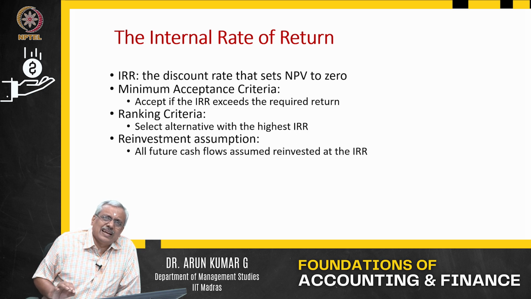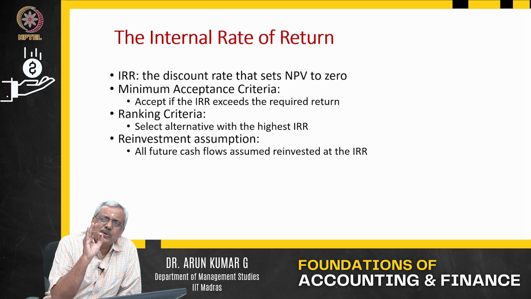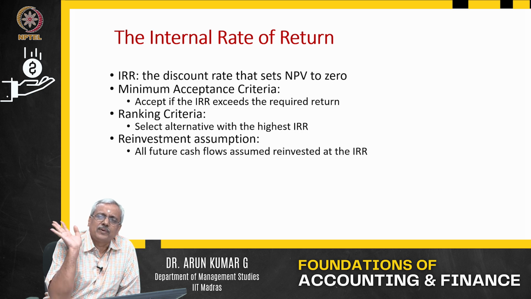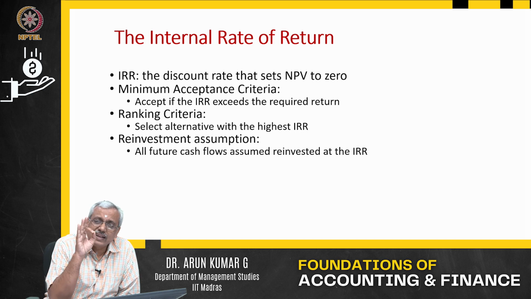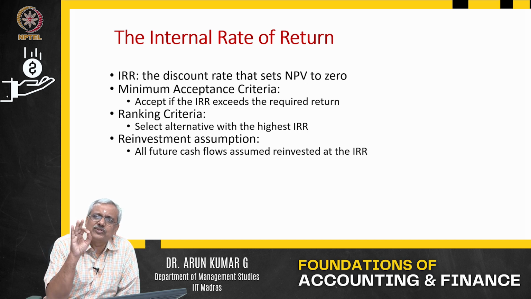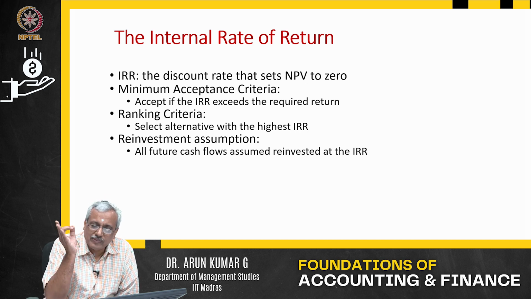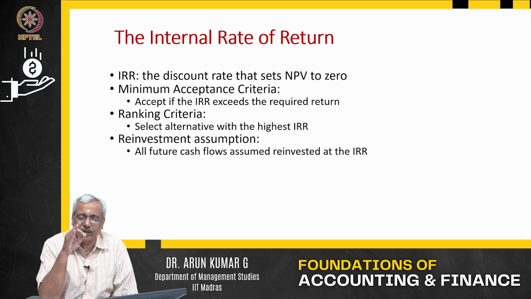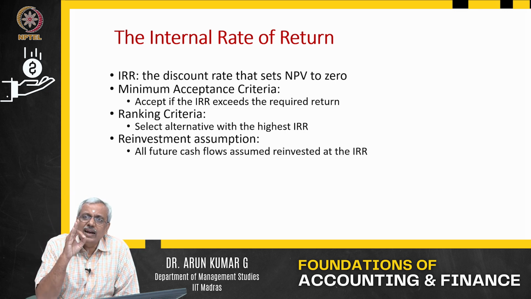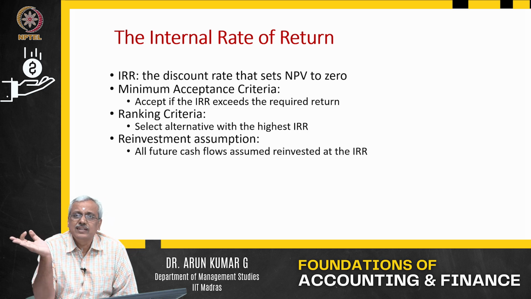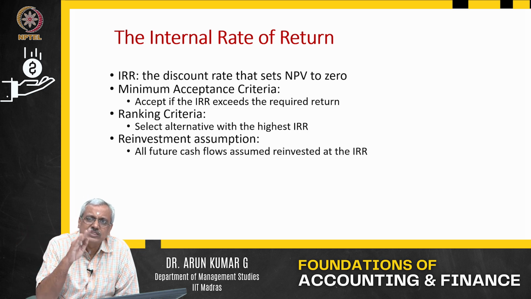IRR gives you the rate at which the return for the project is going to be feasible. That's all. IRR gives you the rate above a particular threshold, above which the project is going to be feasible, below which it is not going to be feasible.